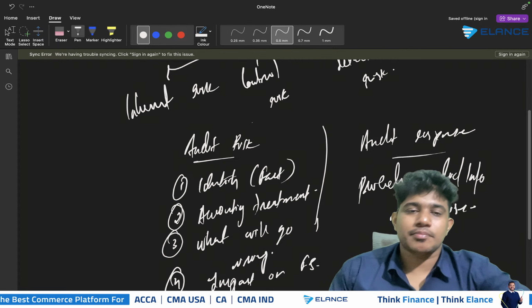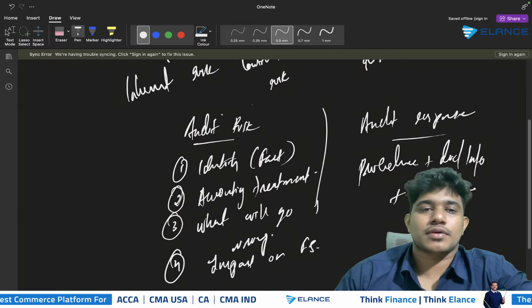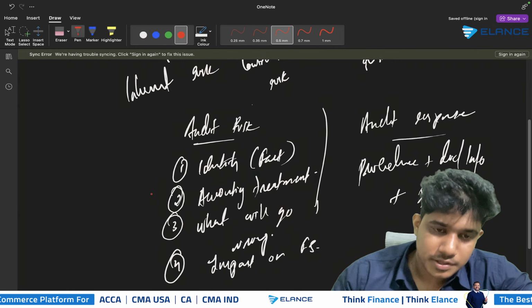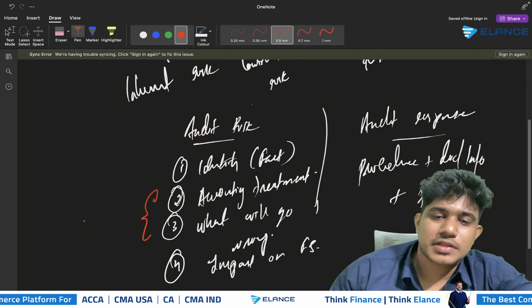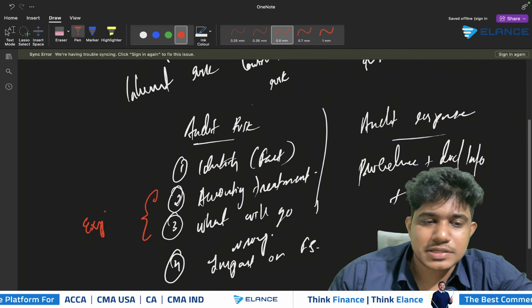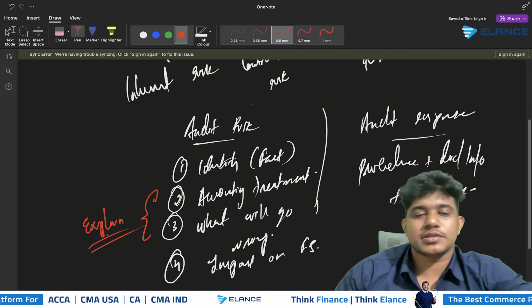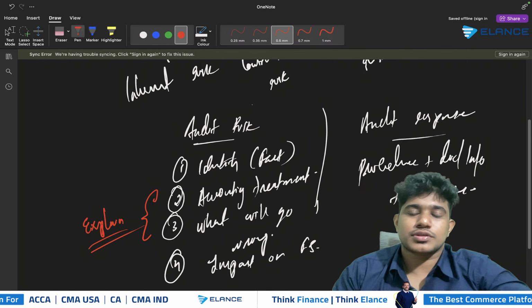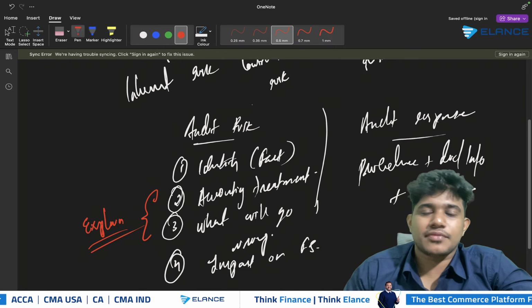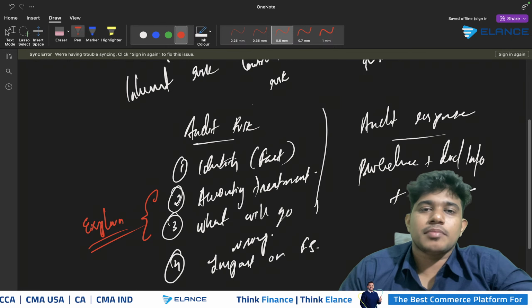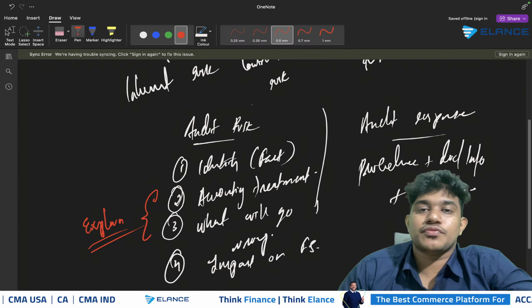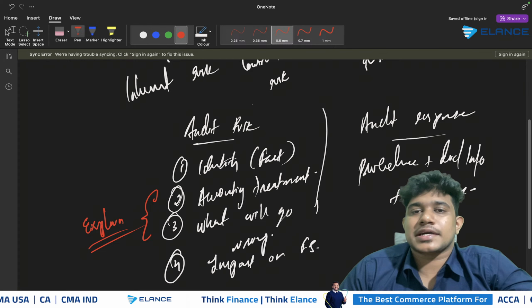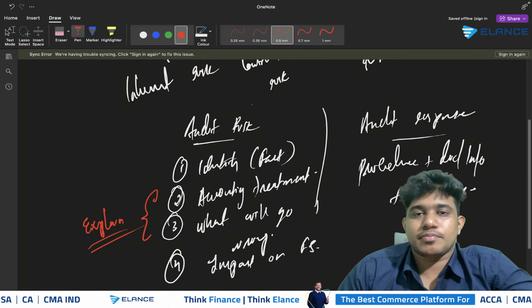However, in some cases, there will also be possibilities of having a risk without accounting treatment. In case of a risk without accounting treatment, you need to just explain how it becomes a risk. That is what you need to do. For example, first of all, you need to identify the risk. Maybe it may be mentioned that the company has appointed a new finance director who does not have experience in the client company's business.